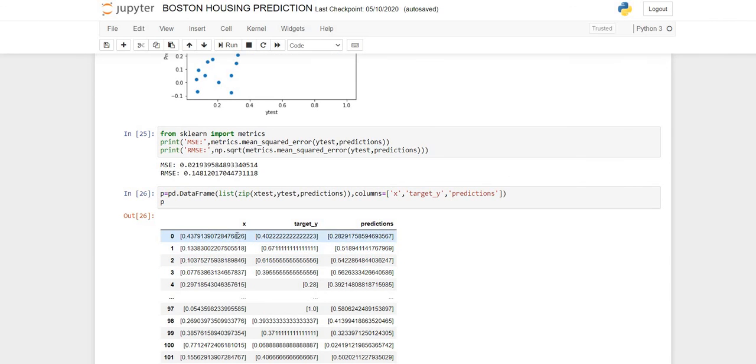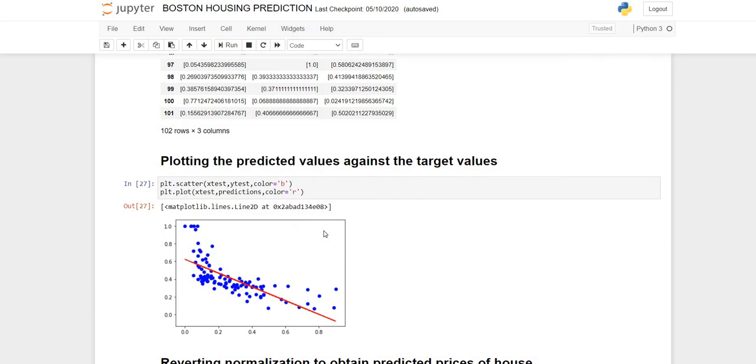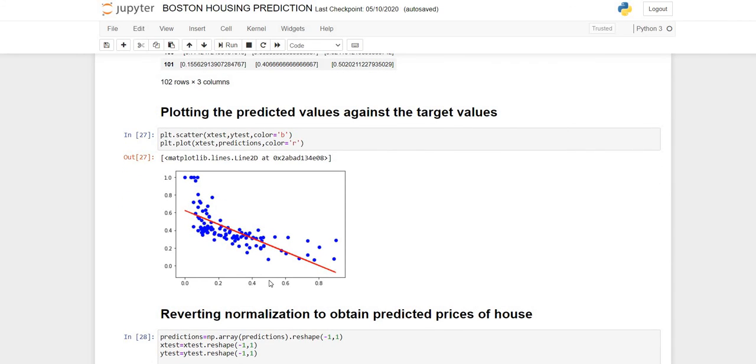Then I have concatenated x, target y and prediction values into one table so that we can compare and see the results better. As you can see, you can compare them both and you can see they are very close to each other. The next step is plotting the predicted values against the target values. As I have told, these blue dots are the target variables and this is the prediction line overlapping these variables. They are overlapping each other.